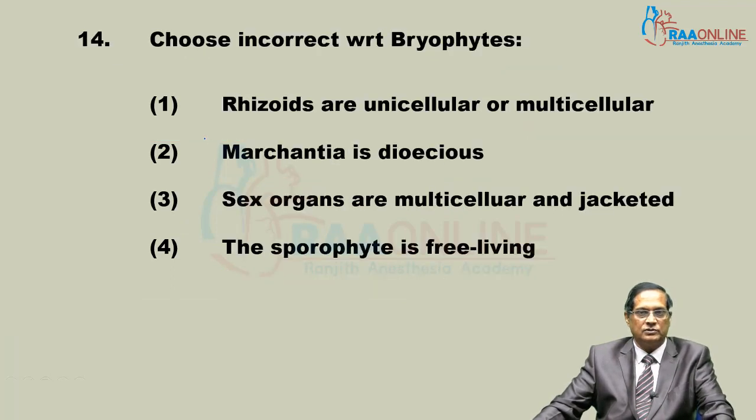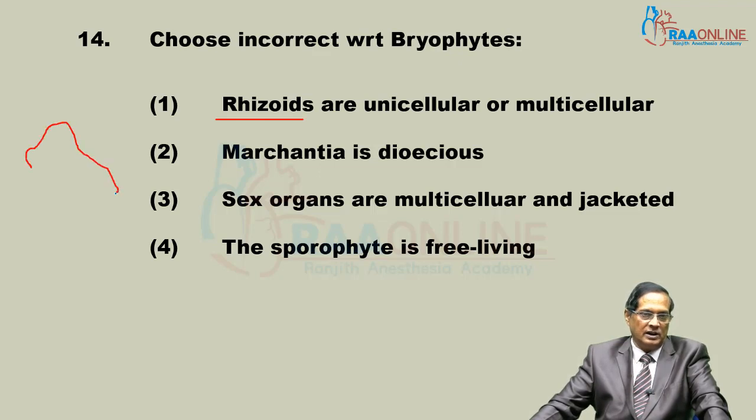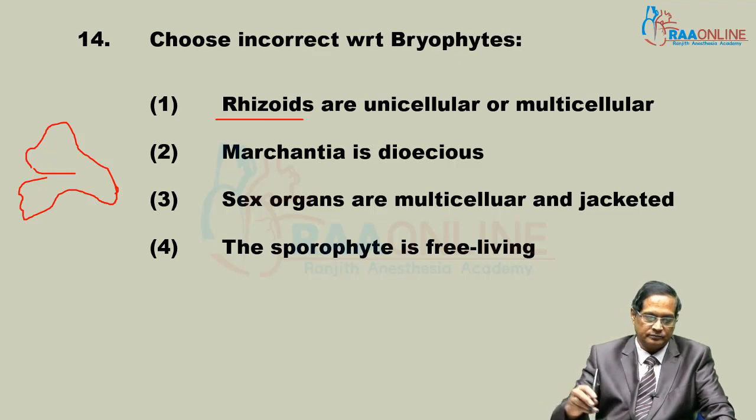Then come to the 14th question. Correct with respect to bryophyte. That is, body has rhizoids, that is thread-like structure. Suppose this is the thallus of Marchantia. Why is it thallus? Because it can't be distinguished into root, stem and leaf.